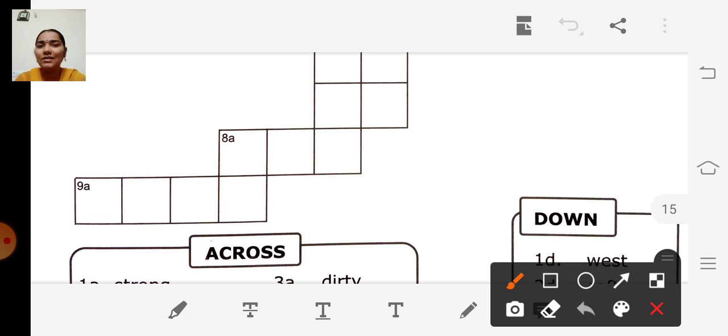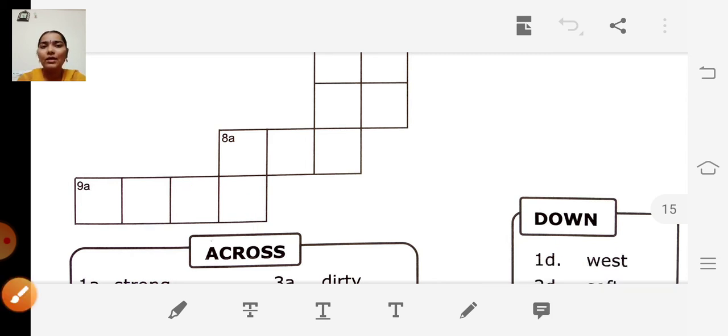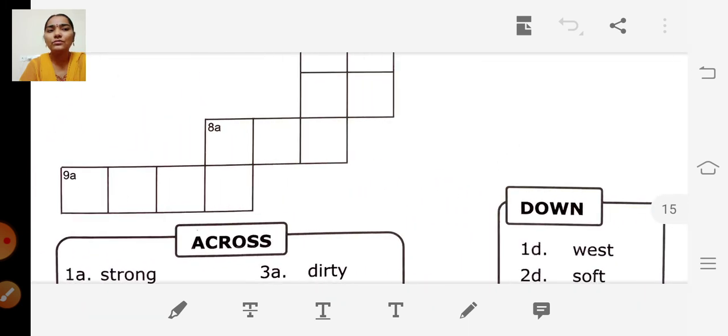Ugly, right? U-G-L-Y, ugly. Beautiful, ugly. Okay. So we have finished this across. Now we will do this down.